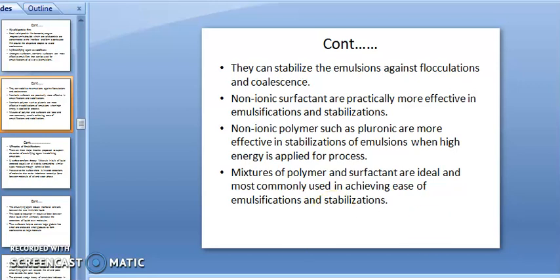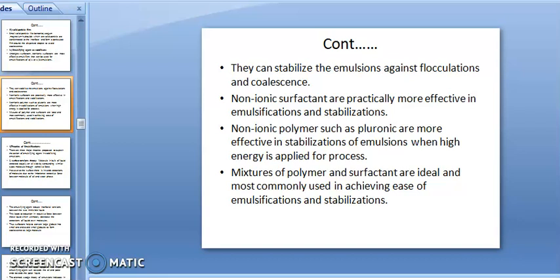Non-ionic surfactants are more effective in emulsification and stabilization. Here I am using the non-ionic surfactant as practically more effective for the stabilization of your emulsion. Non-ionic polymers such as Pluronic are more effective in stabilization of emulsion when high energy is applied for the process.